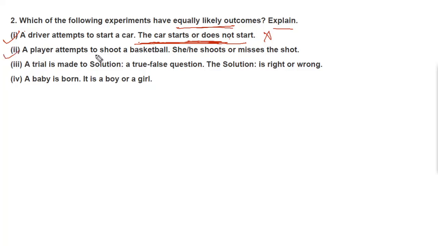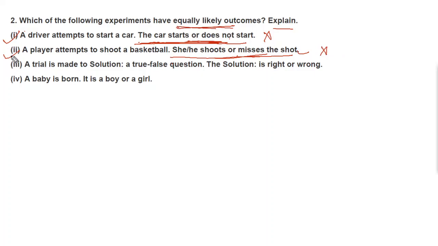Then we'll move to double I. A player attempts to shoot a basketball. So you know that different players are there, their capacity and their playing styles are different. So we can't say it's an equally likely outcome. So he or she shoots or misses the shot. So here it is also not an equally likely outcome. You can write not equally likely outcome.